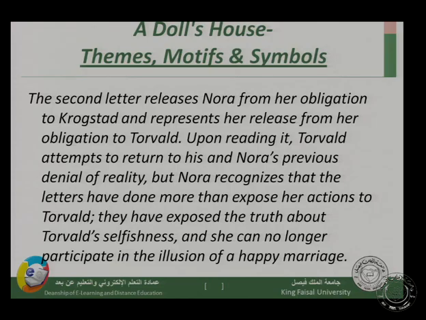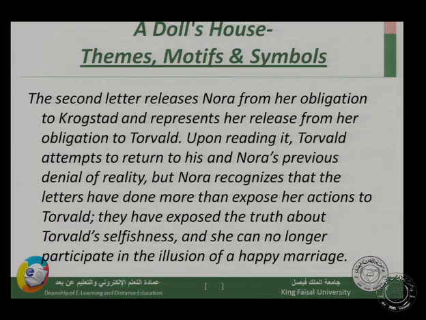Upon reading it, Torvald attempts to return to his and Nora's previous denial of reality, but Nora recognizes that the letters have done more than expose her actions to Torvald. They have exposed the truth about Torvald's selfishness, and she can no longer participate in the illusion of a happy marriage. The last sentence is very nice, that she can no longer participate in the illusion.